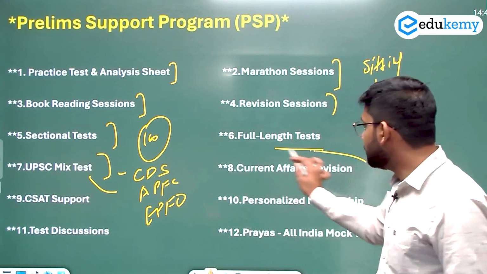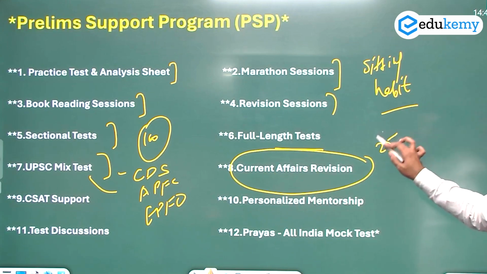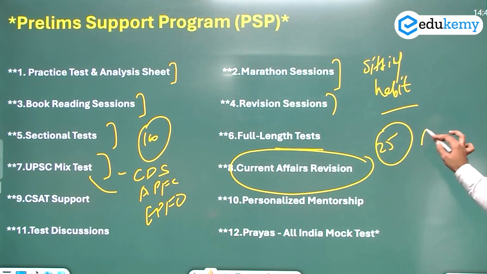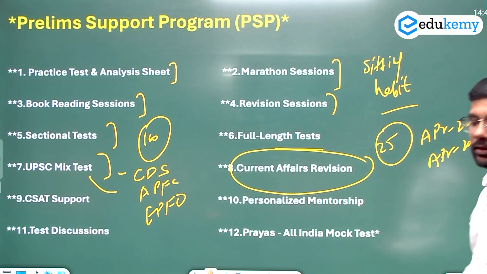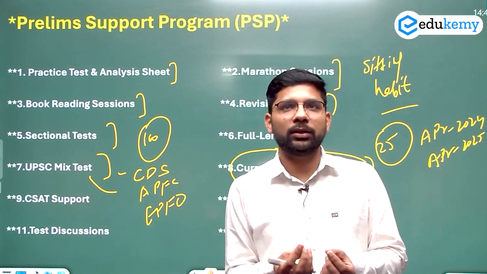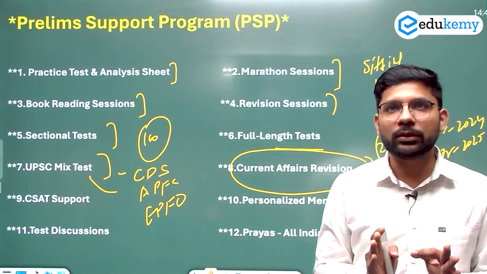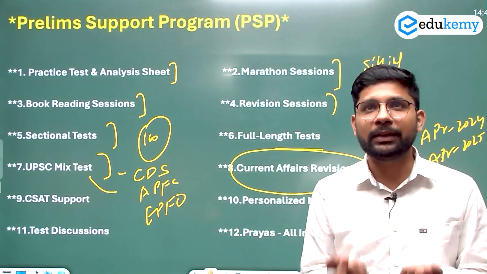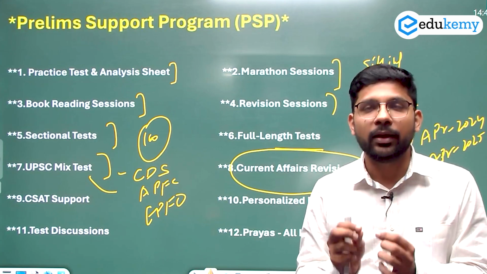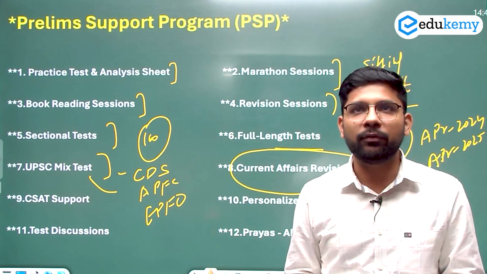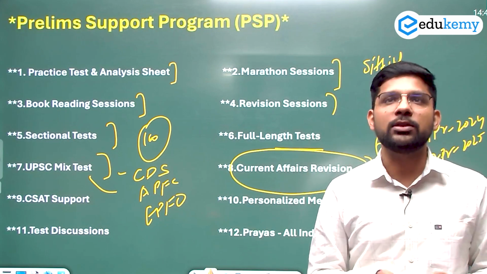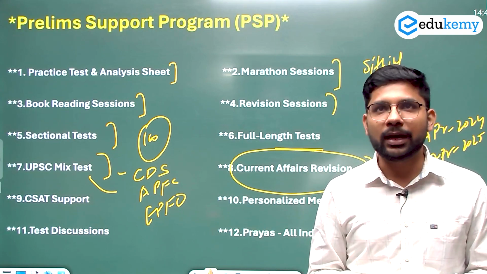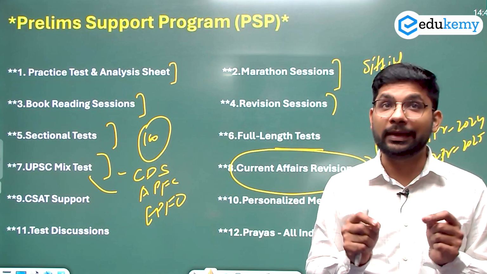Then the current affairs revision. We are conducting 25 classes of current affairs from April 2024 to April 2025, meaning a complete full year of current affairs. So you do not need to read any magazine or any website. Directly attend the class, you will get the material, read only that material, and it will not be more than 200-250 pages. If you are reading a magazine, that goes up to 1500 pages, which is not easy to remember and has no return on investment.